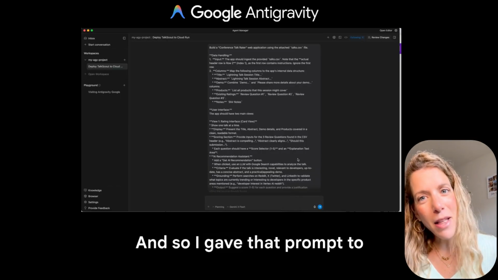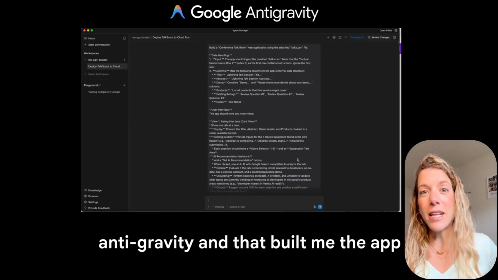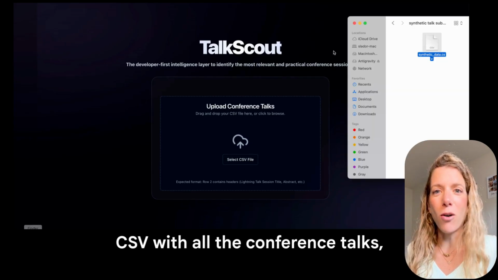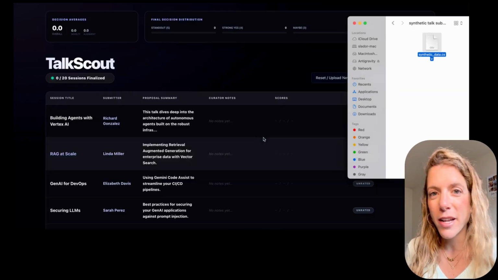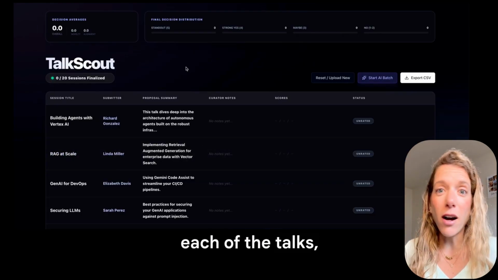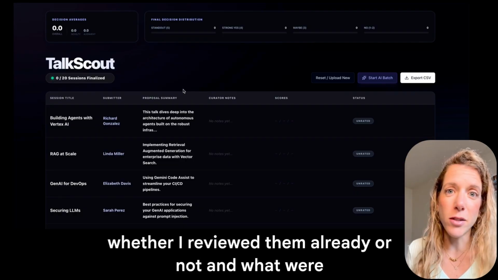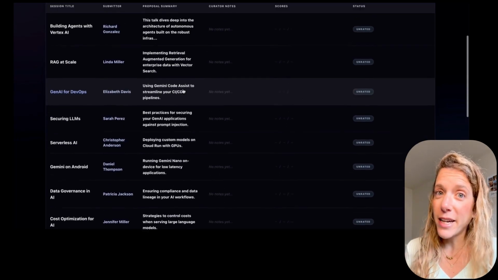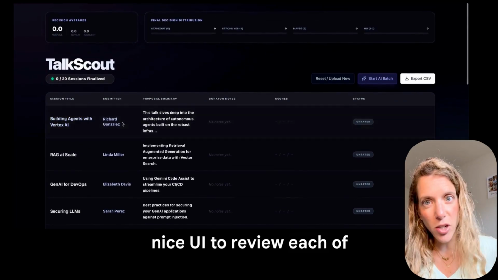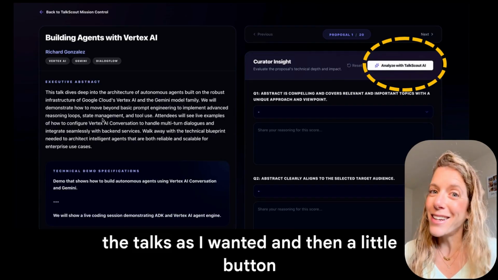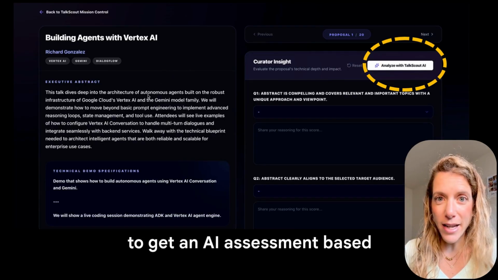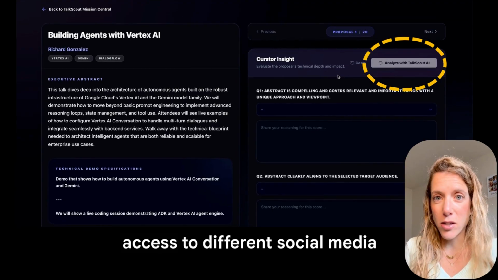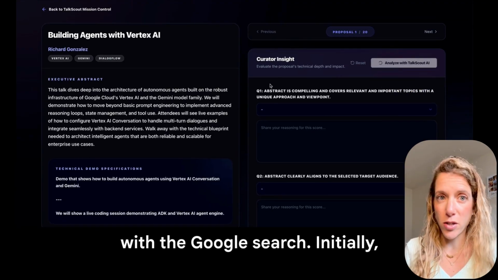And so I gave that prompt to Antigravity, and that built me the app of my dream. It allowed me to upload the CSV with all the conference talks, get a dashboard of the status of each of the talks, whether I reviewed them already or not, and what scores I gave them. It also gave me a really nice UI to review each of the talks as I wanted, and then a little button to get an AI assessment based on the instructions I gave it and access to different social media with Google search.